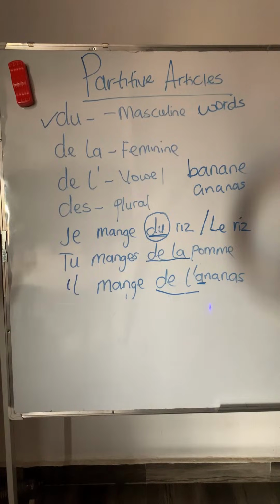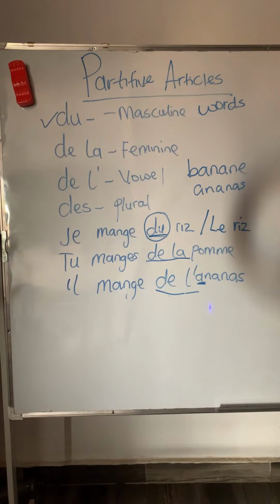So, as I was saying, it becomes tu manges la pomme. You are eating the apple. But when you are not specific, tu manges de la pomme. You are eating apple. Now the next one we had is il mange de l'ananas. He is eating pineapple.